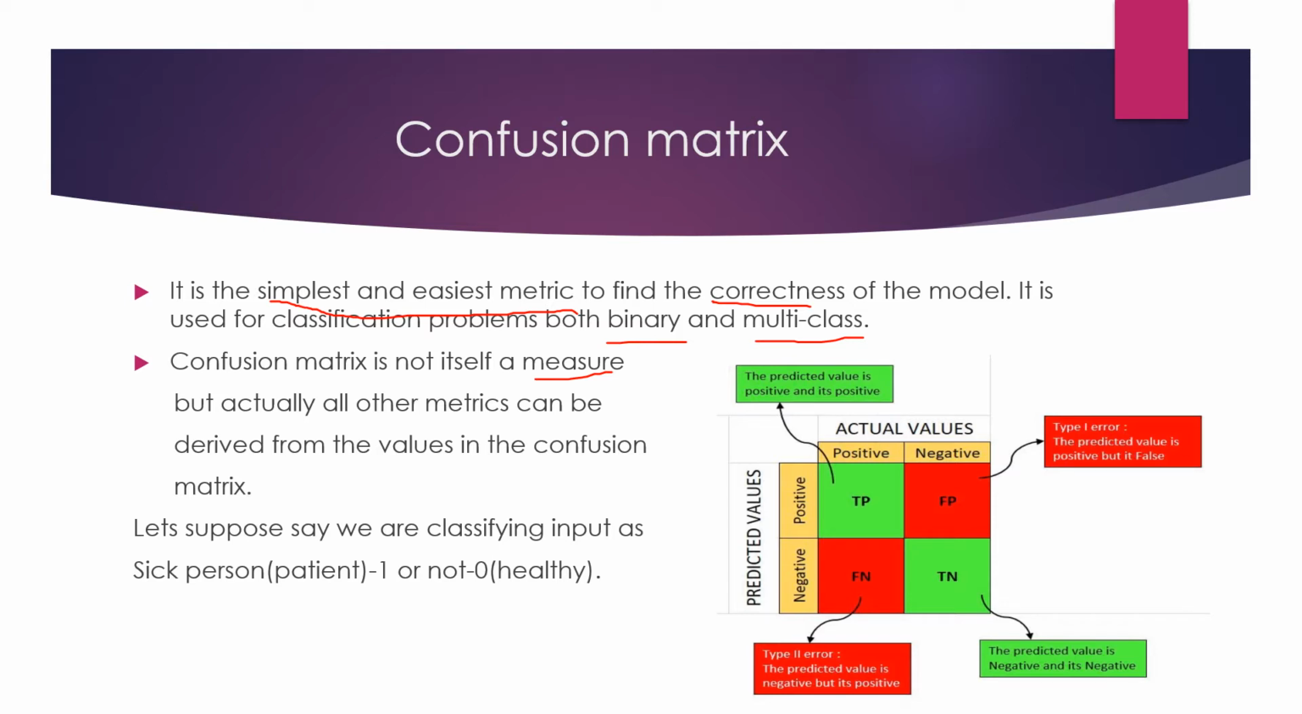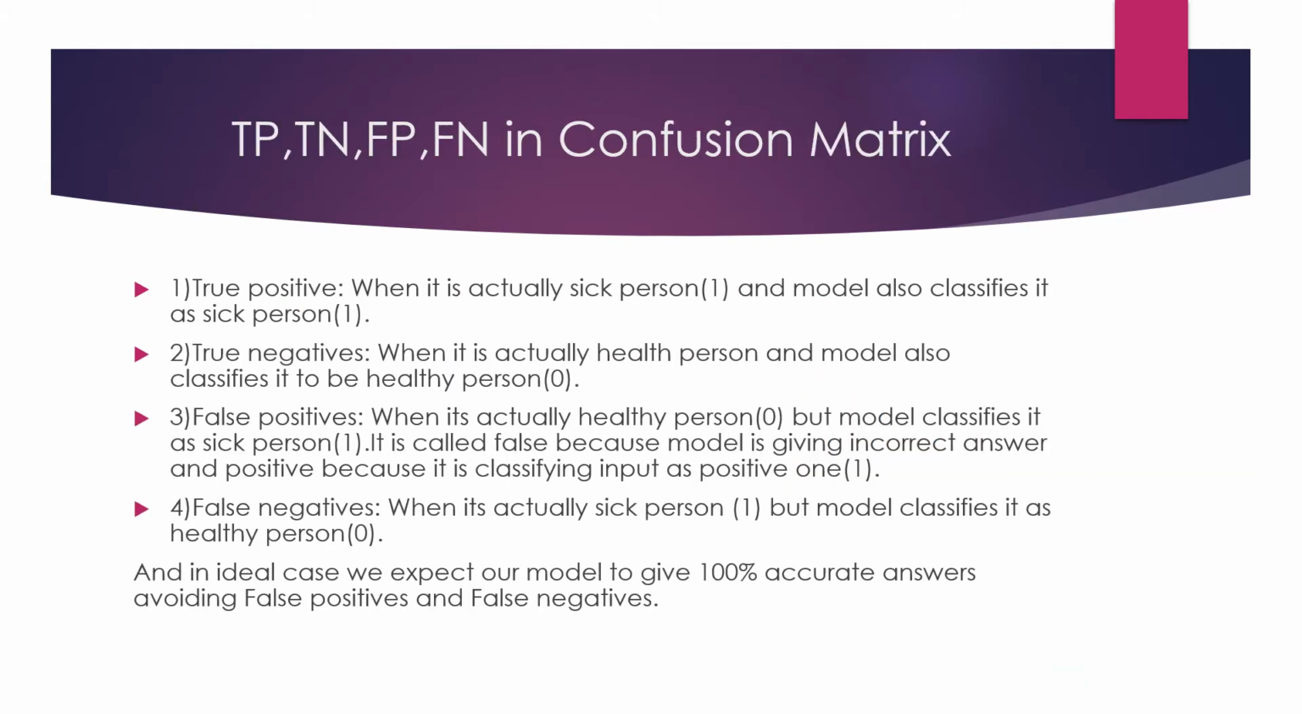So suppose let's say we are classifying two class labels. One is sick person, which is represented as 1, and a healthy person, which is represented by 0. As it is 1, it is a positive case, and here 0 means negative case. Let that be our assumption. So let's move on and understand each term related to the confusion matrix.